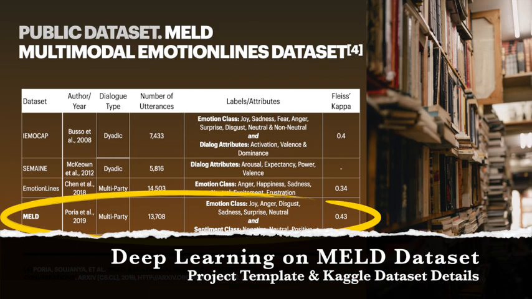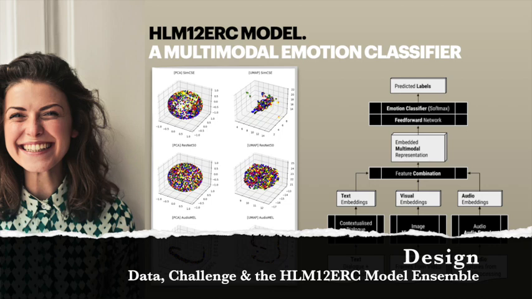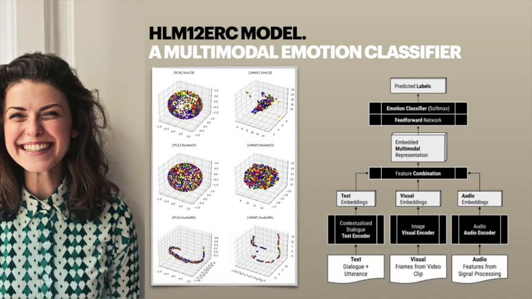The template chosen for this project was deep learning on a public dataset, and the dataset chosen was the MELD dataset, a multimodal multi-party dataset for emotion recognition in conversations published by Poria et al. in 2019. The multimodal nature of the MELD dataset, as well as the level of ambiguity present in its information, is considerable. This data visualization clearly demonstrates that linear or polynomial models would stand little chance in separating the data well enough to build a classifier.